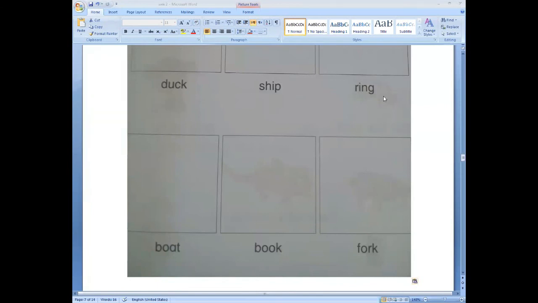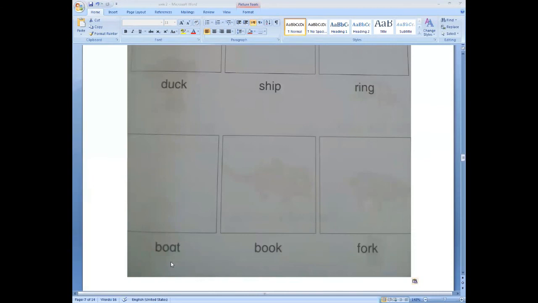Now this is a ring. R-I-N-G, ring. Ring means anguti. Now come down, boat. B-O-A-T, boat. It is a kind of sea transport, but it is smaller than a ship. Ship is bigger than boat.